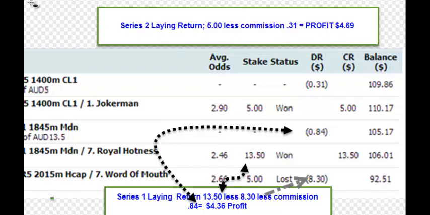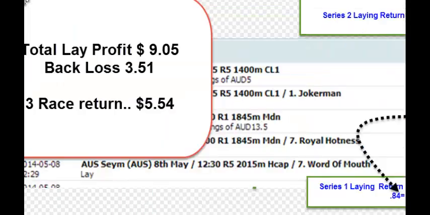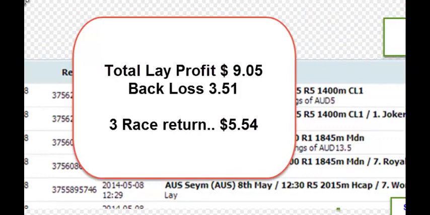Just to summarise, you can see here that in the total, the lay bet profit was 9.05. That was from Series 1 and Series 2. Now we're into Series 2, it's not finished yet. We're down 3.51. And for the 3 races that I just showed you on the video, we made $5.54 in those 3 races.